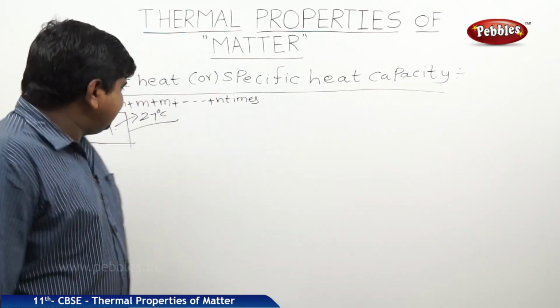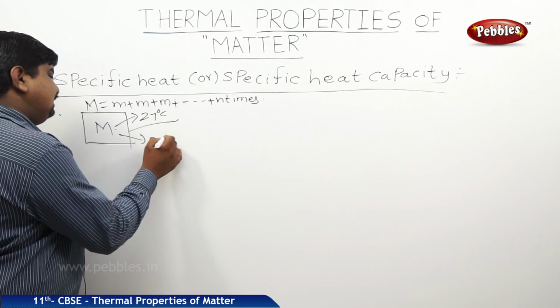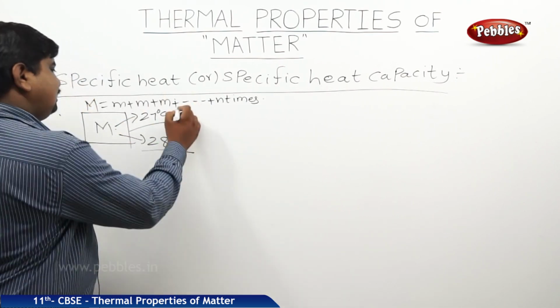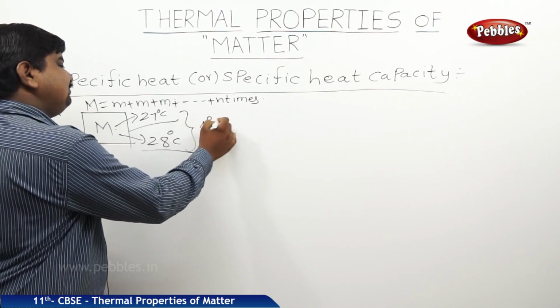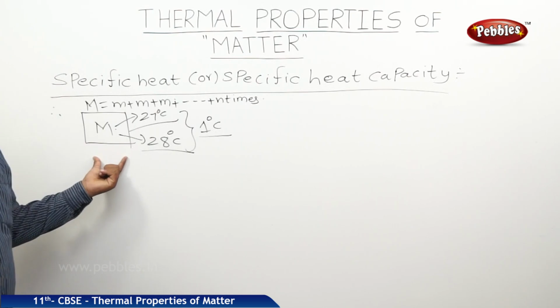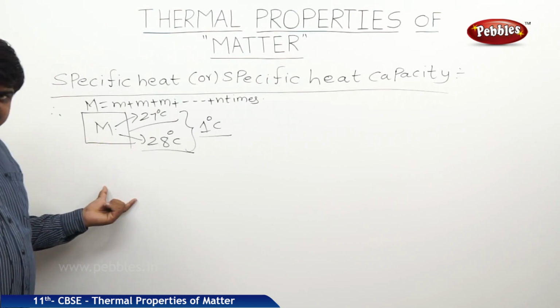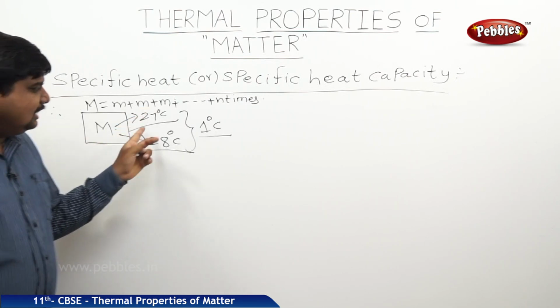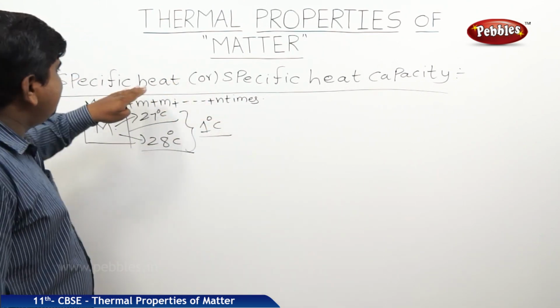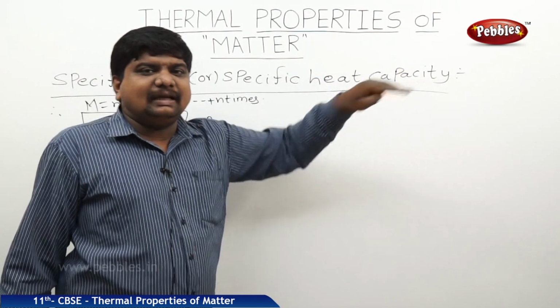Now I want to raise the temperature of this body by 1 degree Celsius, meaning to become 28 degrees Celsius. For that, I should apply some heat energy on it. This applied heat energy per unit mass to raise the temperature of a given substance by 1 degree Celsius is called specific heat or specific heat capacity.